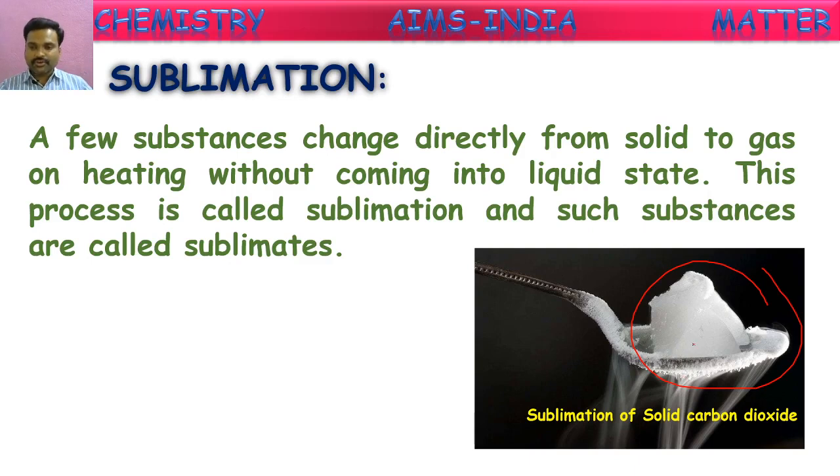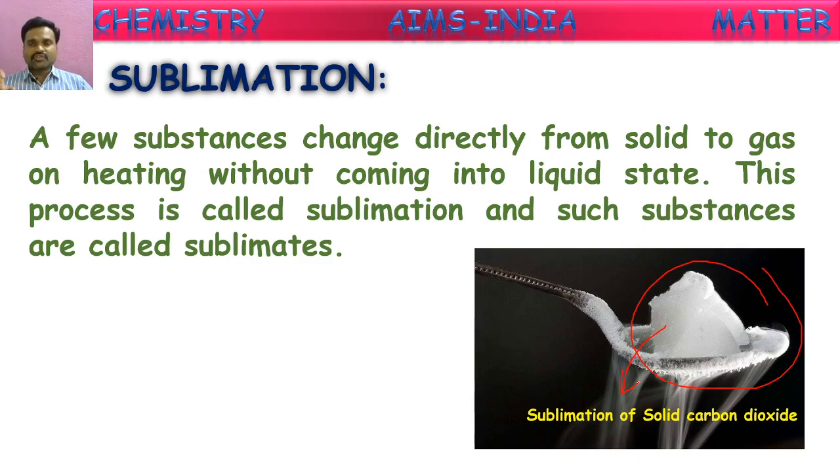See here also, in the spoon, it is shown that the gaseous carbon dioxide formed from this solid dry ice is coming down because it is heavier than normal air. So it will come down just like a liquid. When this dry ice is kept on the floor, the gaseous carbon dioxide formed spreads on the floor itself like smoke. So this creates a heaven-like situation there. This is used in movie making.